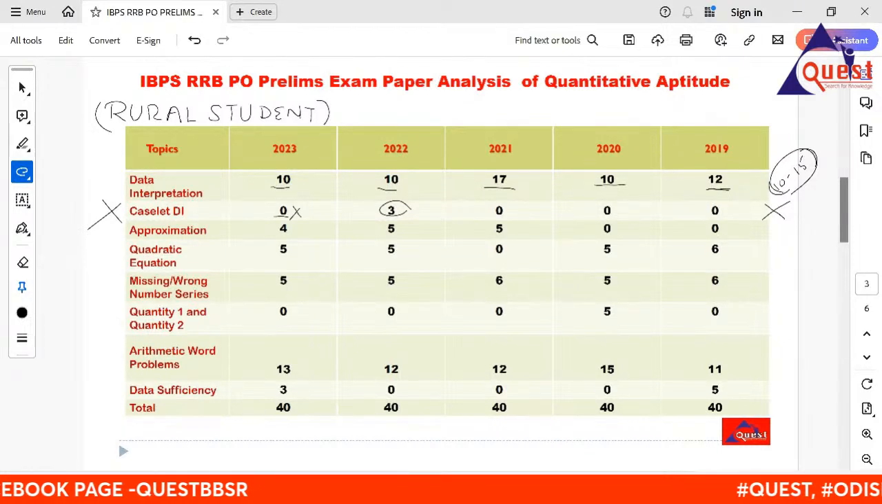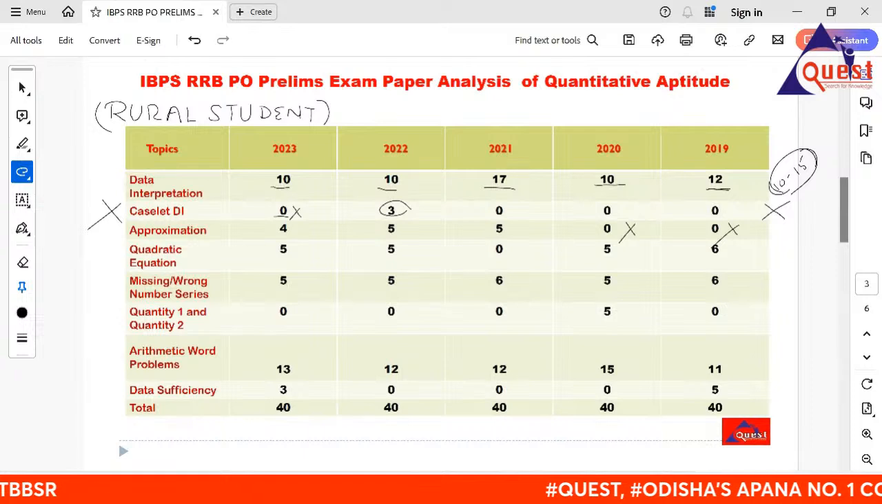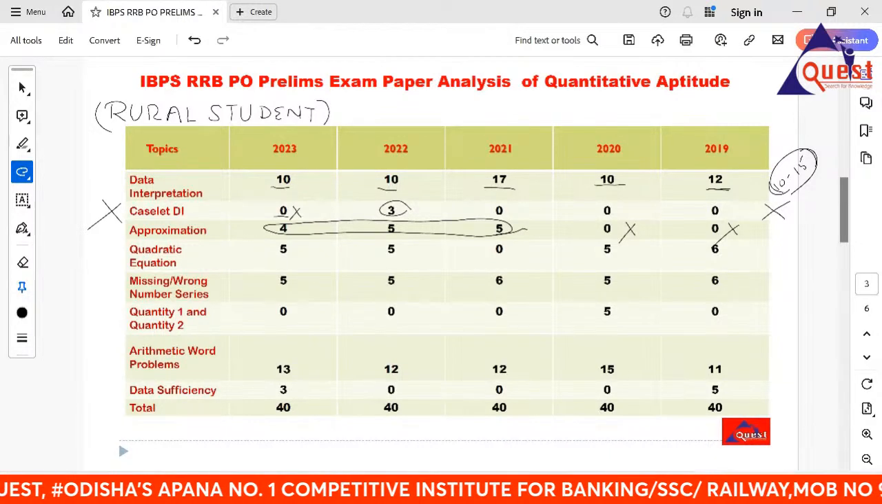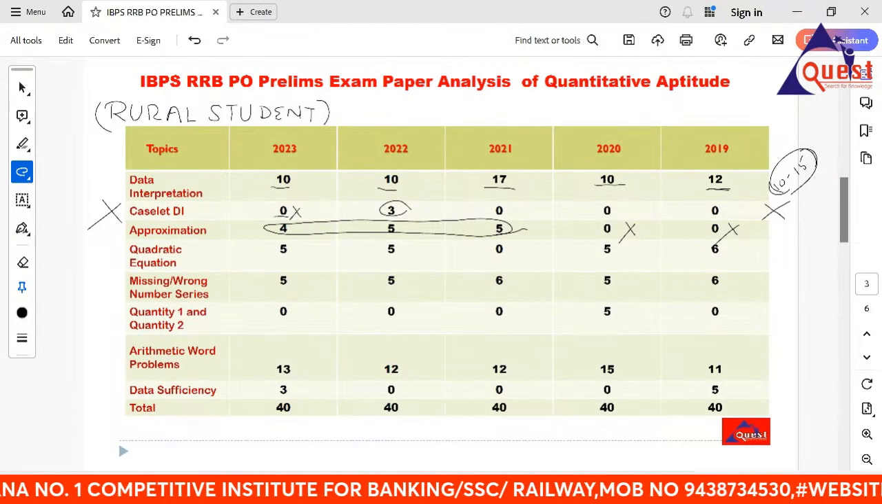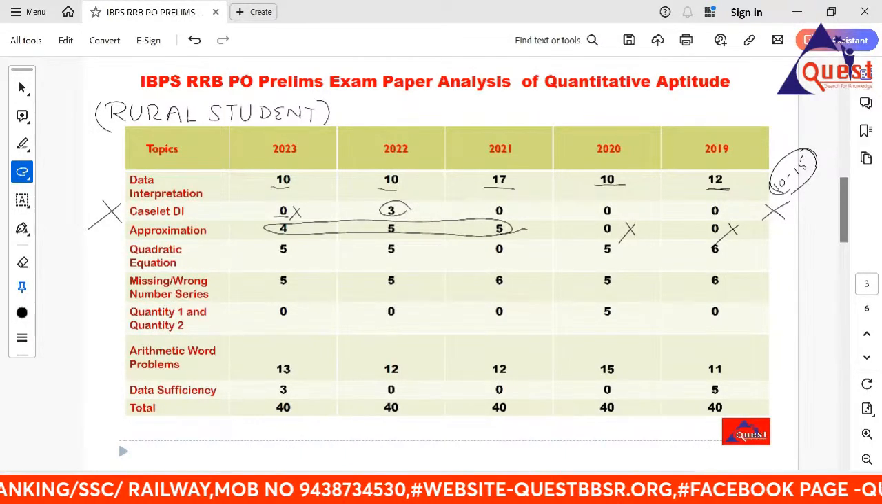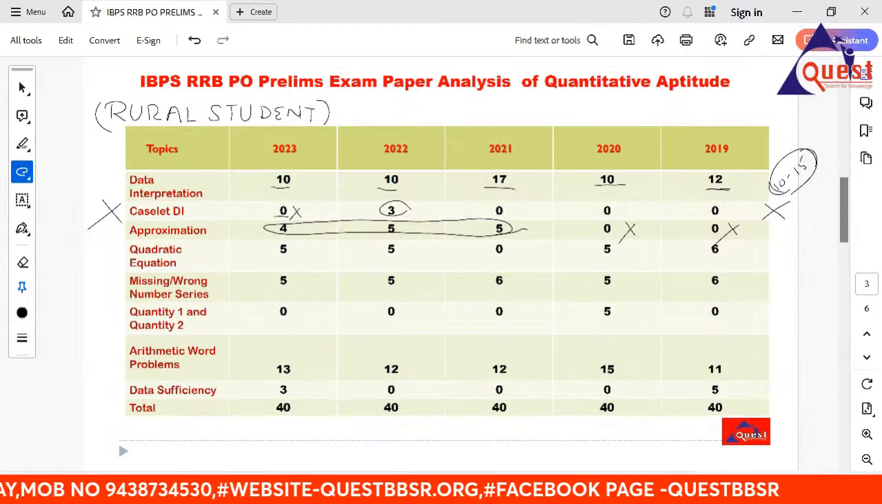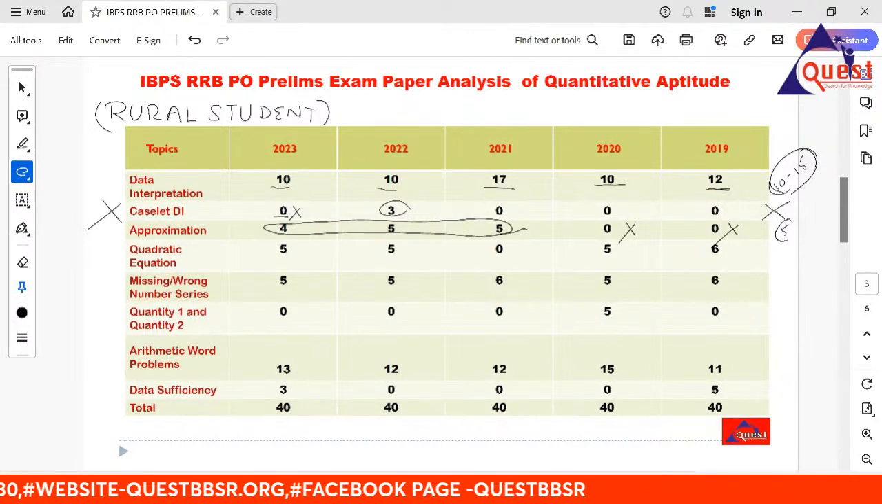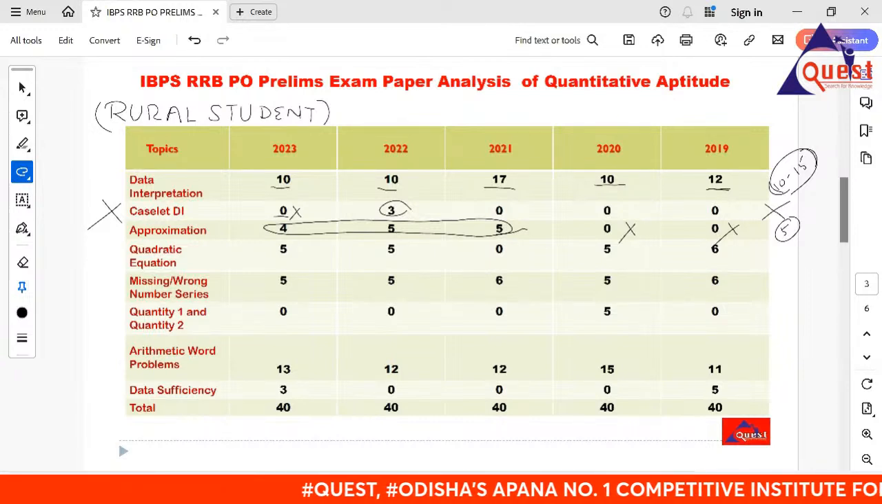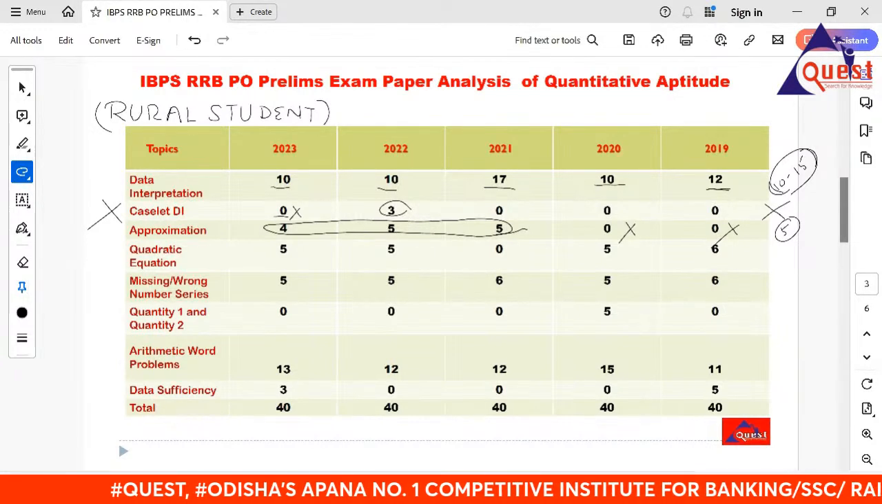Approximation. In 2019 there is no approximation, and in 2020 no approximation. But in 2022 and 2023, there are near about 4 to 5 questions. Some people are saying it is 15 or 20 questions, but that is wrong. In PO, the approximation questions are very, very few. So for approximation of 5 questions, you need not worry or prepare anything special. Go with a blind mind, only read the question and do it according to your wish.